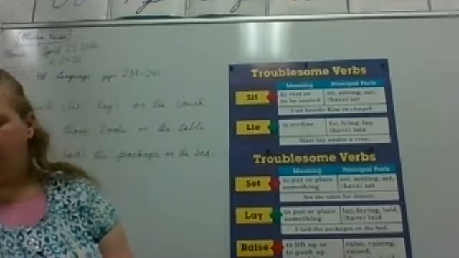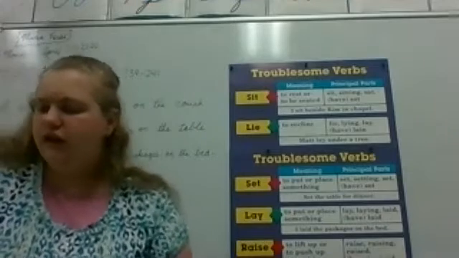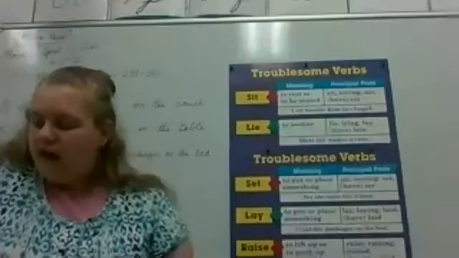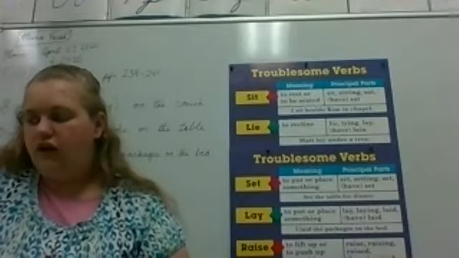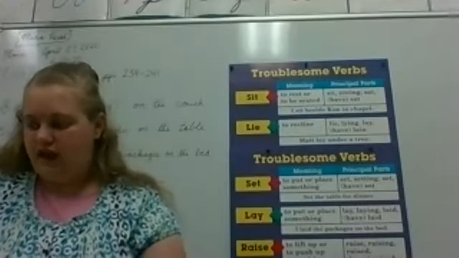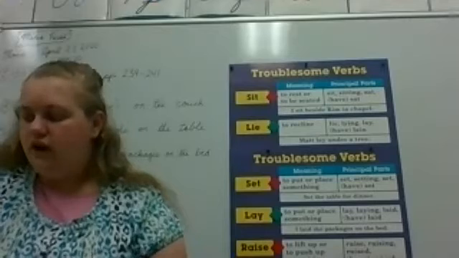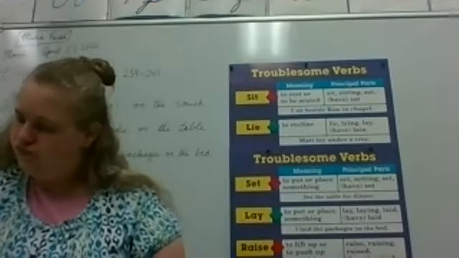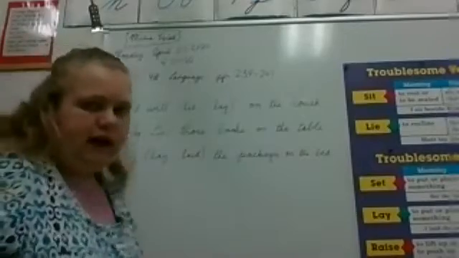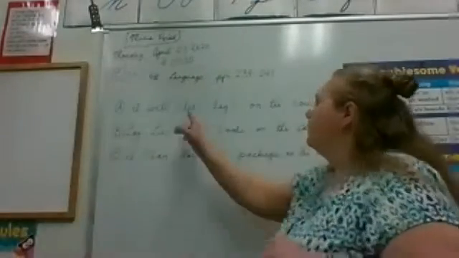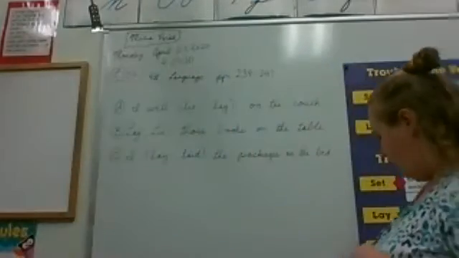And so when we look at our page, the verb lie means to rest or to recline. Its other forms are lie, lying, lay, have lain. Hold on, let's look at our board. Let me move you over. I will lie or lay on the couch, okay?